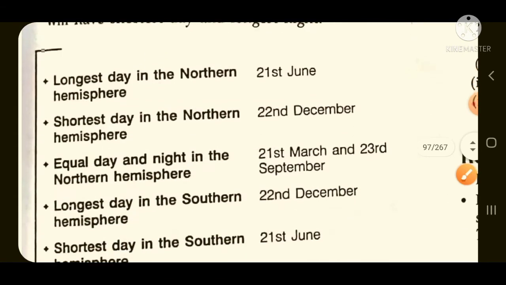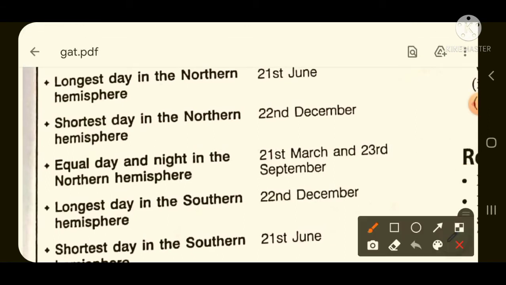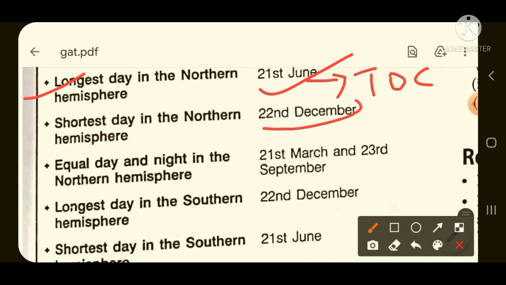Now here are some important facts. You can take a screenshot of these facts. Just now I told you, and the same thing is written here also. Longest day in the Northern Hemisphere is 21st of June. Just now I told you why, because on this day the sun is vertically overhead at the Tropic of Cancer. And the shortest day in the Northern Hemisphere is 22nd of September. This I'll tell you now, because this occurs due to the winter solstice.